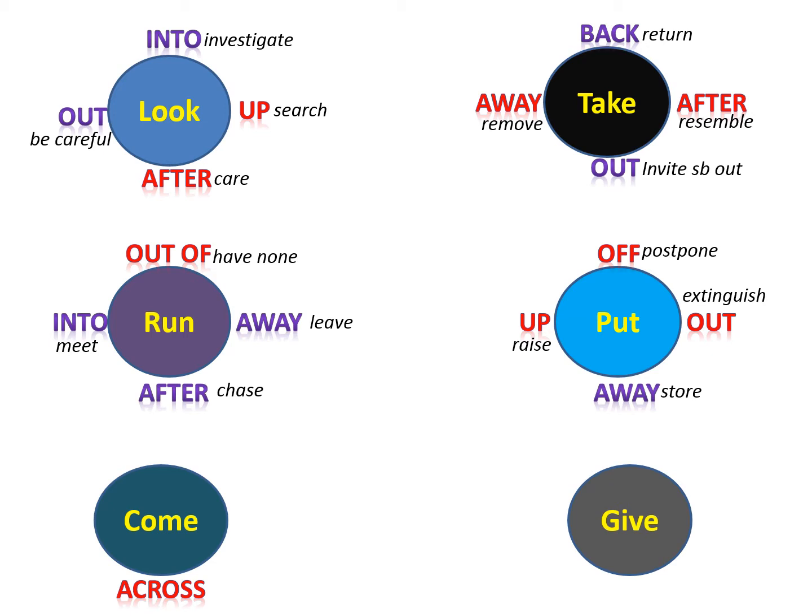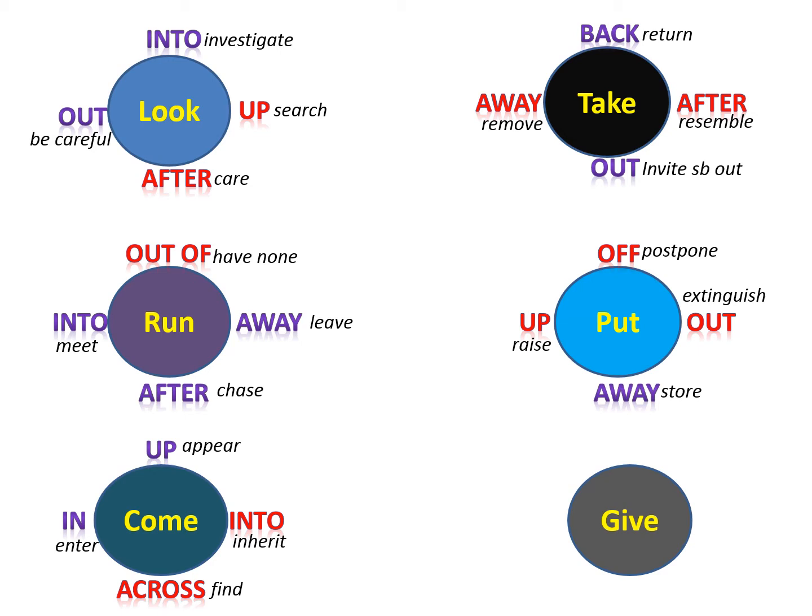Phrasal verbs with the verb come, for example, come across. So when you come across something, you find it unexpectedly. Come into. Come into is to inherit or you receive as a result of a death of a person. Come in. When you come in, of course, when you come in a building, you enter it. But also, come in can mean to become popular or available. Come up. When something comes up, it appears. For example, you say the sun came up at 6 o'clock.